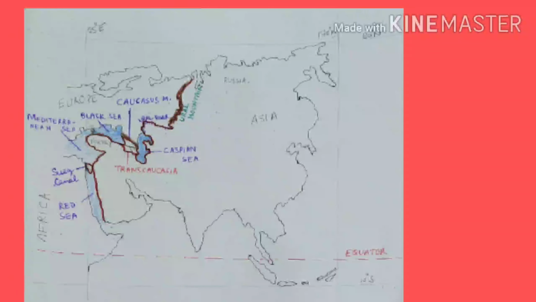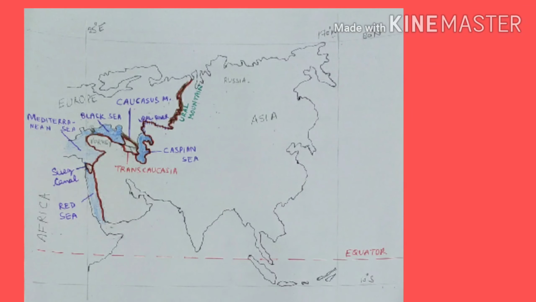Here, if I ask you some questions, first, which are the two water bodies that separates Europe and Asia? They are Caspian Sea and Black Sea. Second, which are the two water bodies that separates Asia and Africa? They are Suez Canal and Red Sea. Third question is, which are the two mountains that separate Europe and Asia? They are Ural Mountains and Caucasus Mountains.